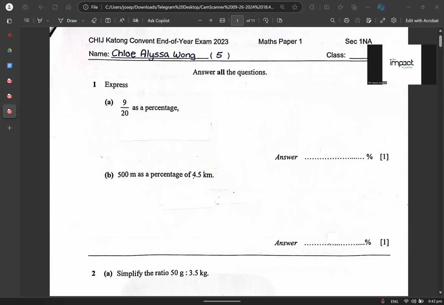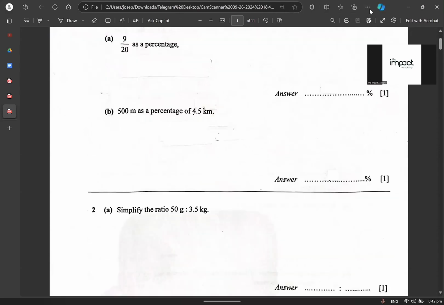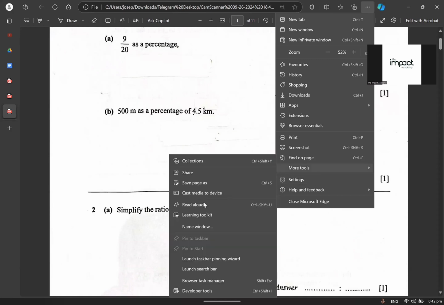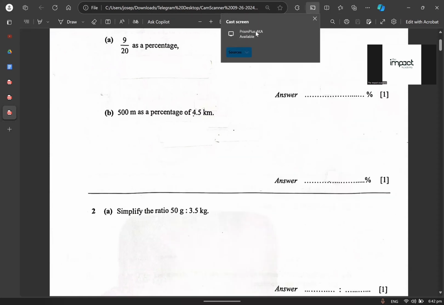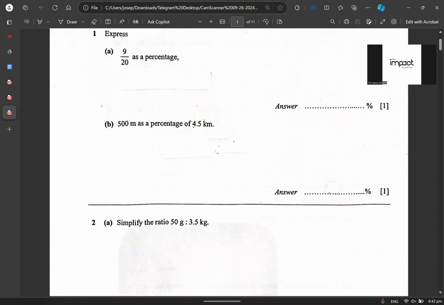All right, hi everybody. Today we are going through this paper. What I want to do first is quickly start with the first question. The first question is very easy, super easy. It's the second one that may be a little bit more challenging.